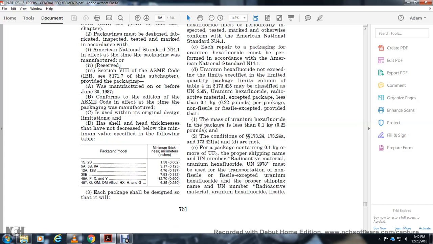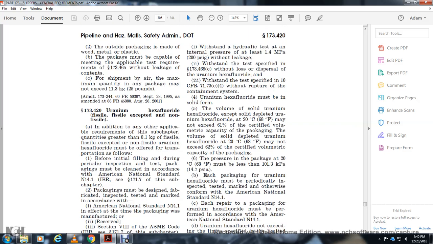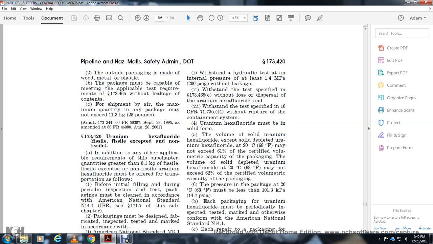Each package must have a design that will withstand a hydrostatic internal pressure of at least 200 psi gauge without leakage. With the same test specified in 173.465, without loss or dispersal of the uranium hexafluoride, it must withstand the test specified in 10 CFR 71.73(c)(4) without rupture of the containment system.